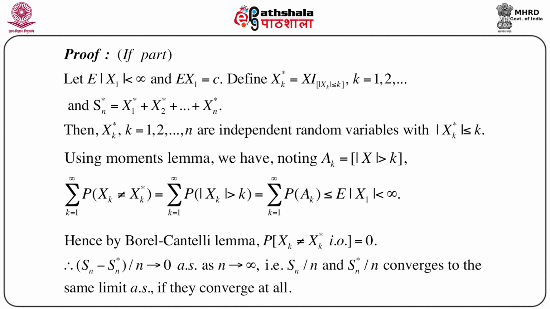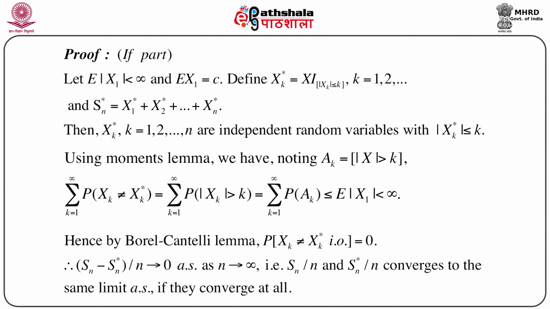Naturally we can define the sum of these random variables up to n, that is x1 star plus x2 star plus up to xn star, as Sn star. Then we know that x1, x2, up to xn are all independent random variables. They are IID, but also they are independent, and we are just using this independence part here. So clearly xk star, k equals 1 to n, are also independent random variables, with modulus of xk star less than or equal to k.